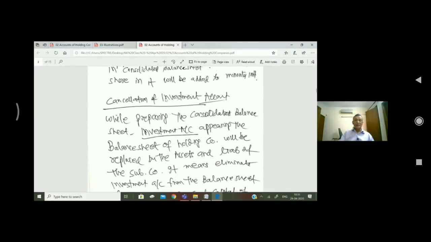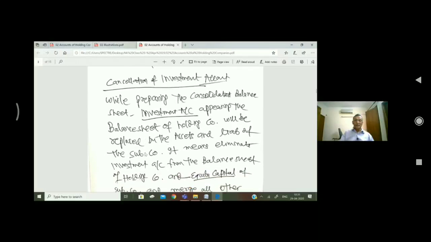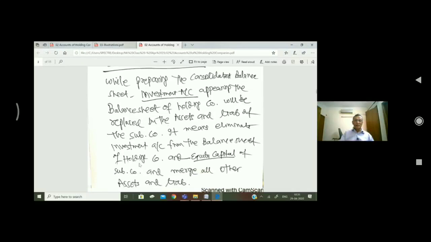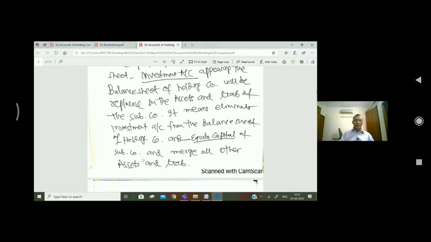Cancellation of investment account. While preparing the consolidated balance sheet, the investment account appearing in the balance sheet of the holding company will be replaced by the assets and liabilities of the subsidiary company. It means eliminate the investment account from the balance sheet of the holding company and the equity capital of the subsidiary company, and merge all other assets and liabilities.